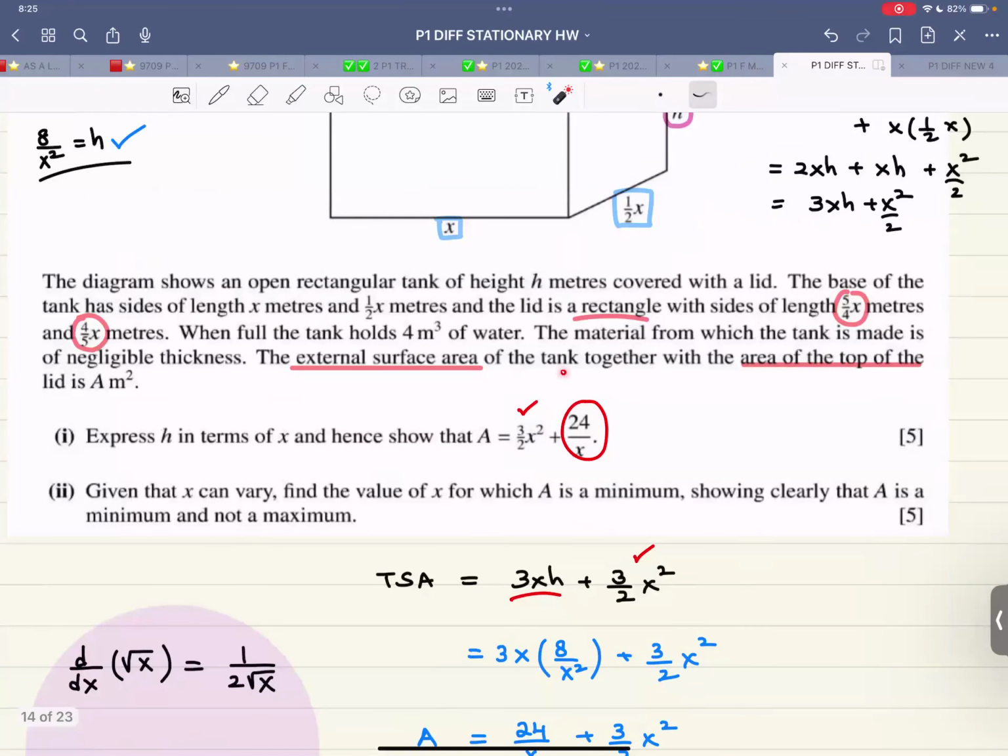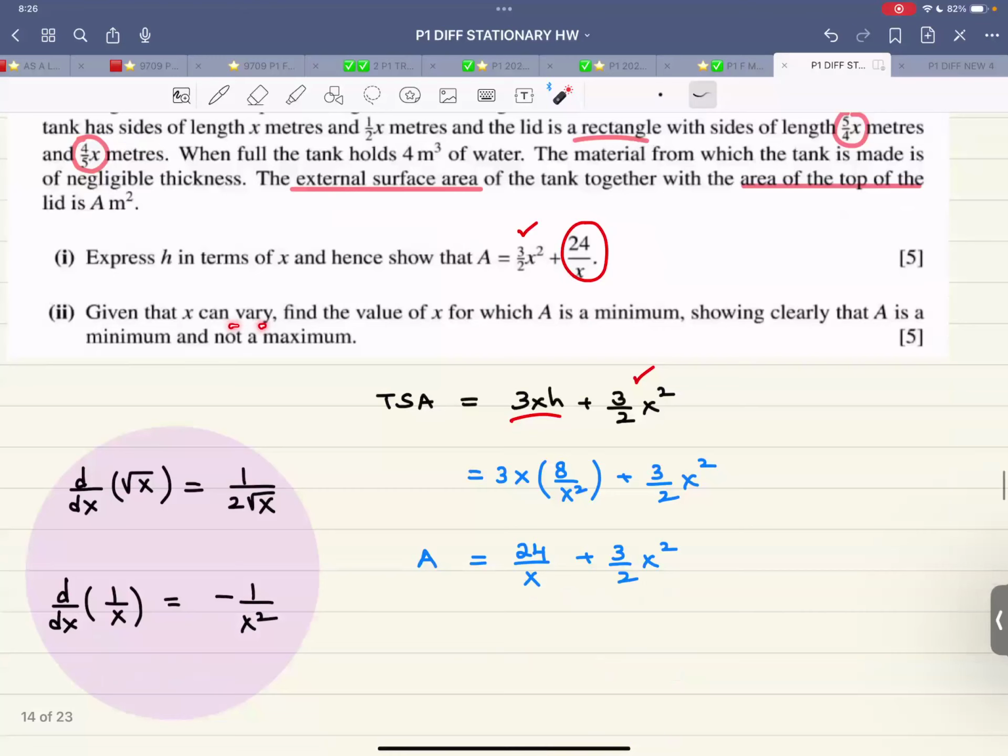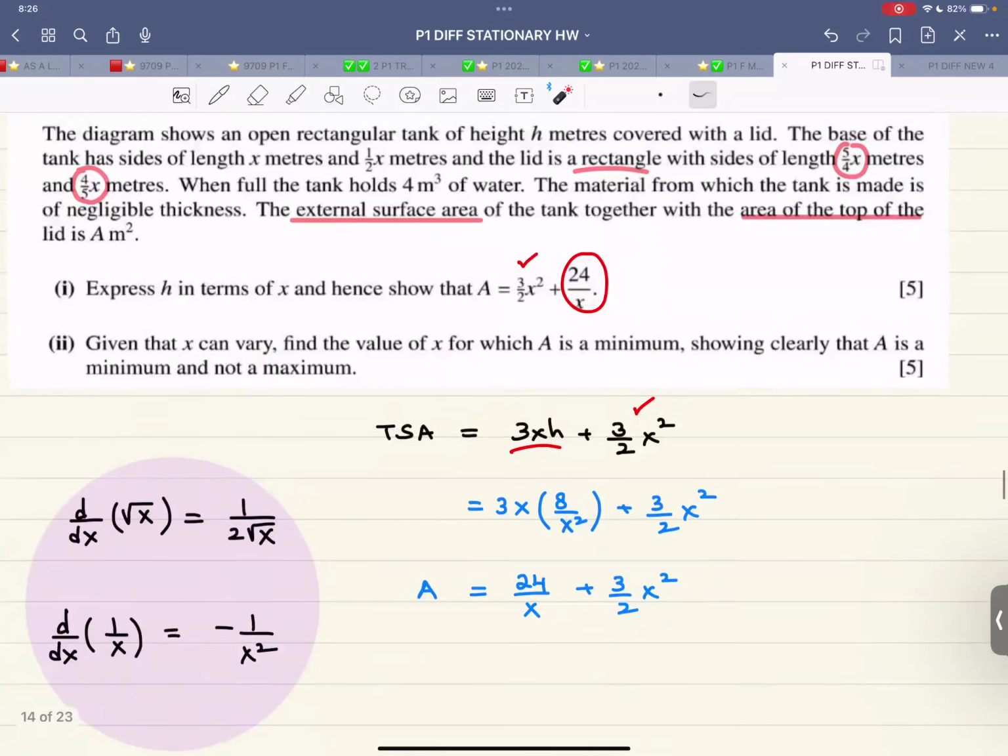The external surface area of the tank together with the area of the top lid is A. Express h in terms of x and show that A is such and such. Given that x can vary, find the value of x for which A is a minimum, showing clearly that A is a minimum and not a maximum. Okay, very comprehensive question.